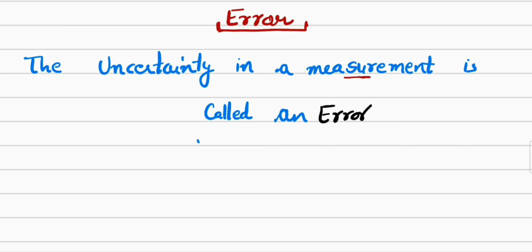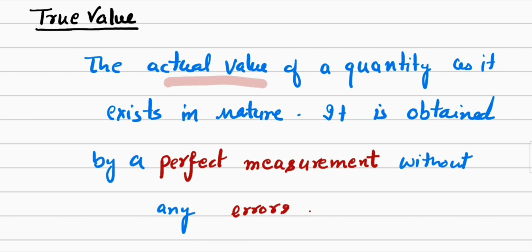Because of uncertainty, we won't be able to get the true value of that particular physical quantity. The uncertainty in the measurement is called an error, and because of this error we won't be able to get the true value of the physical quantity which we want to measure. Now the question comes: what is the true value? The true value is the actual value of a quantity as it exists in nature. It is obtained by perfect measurements without any error. But the true value is unknown because all measurements have some degree of error.